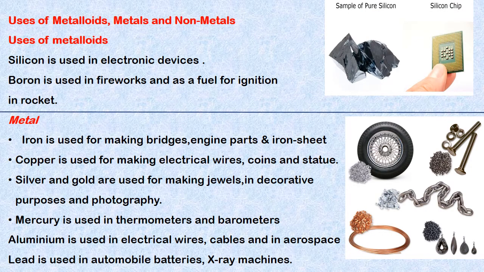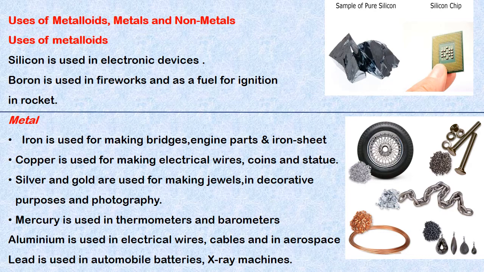Uses of metalloids, metals and non-metals. Metalloids. Silicon is used in electric devices. Boron is used in fireworks and as fuel for ignition in rockets. Metals. Iron is used for making bridges, engine parts and iron sheets. Copper is used for making electrical wires, coins and statues. Silver and gold are used for making jewels, for decorative purposes and photography.